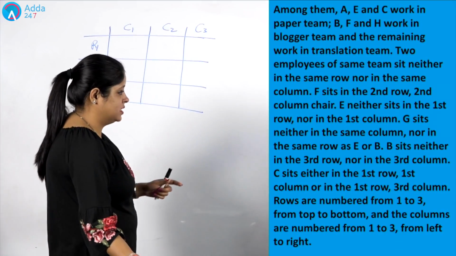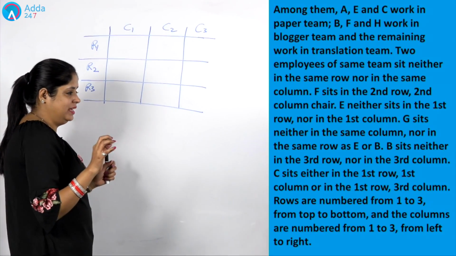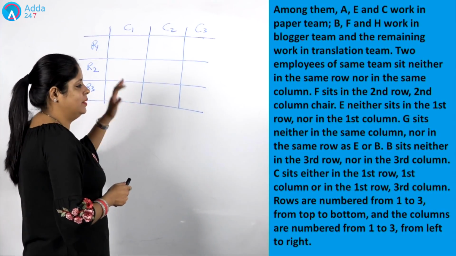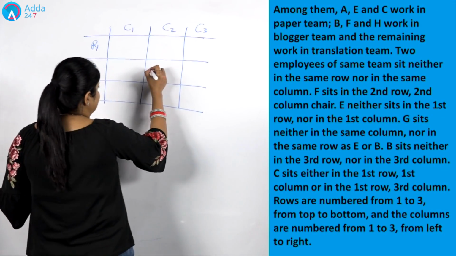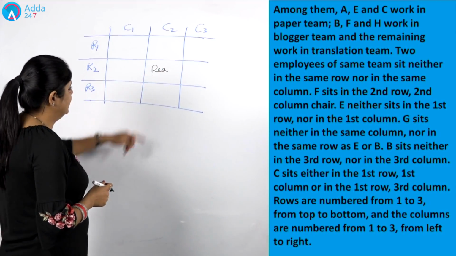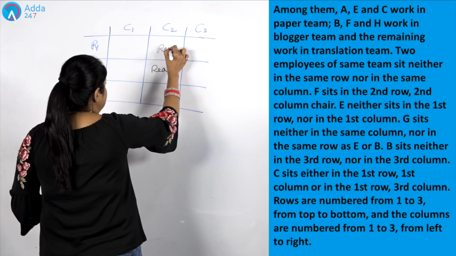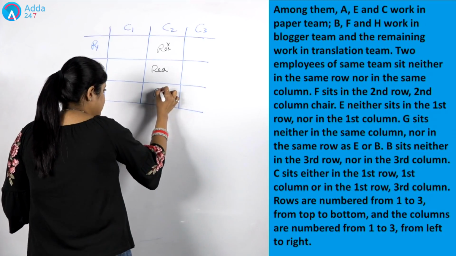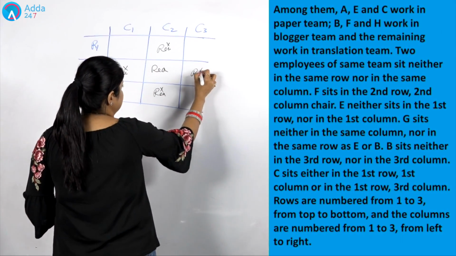Let's target the first hint, but before I proceed towards that hint, let me explain what they mean when they say that two employees who like the same subject sit neither in the same row nor in the same column. If I am writing reasoning here, then this clearly indicates that I can't place reasoning here, I can't place reasoning here also, and I can't place reasoning here also.